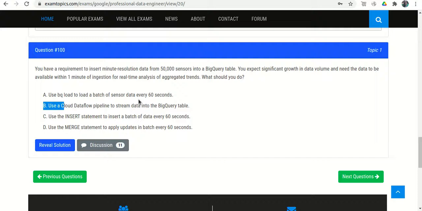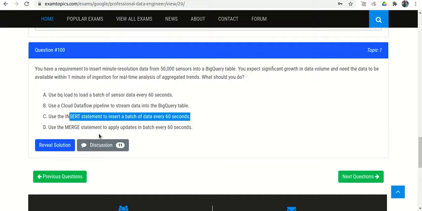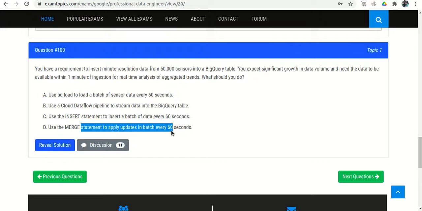Use a Cloud Dataflow pipeline to stream the data. That looks okay, because we need to do real-time analysis and ingest the data in real time. If we use a Cloud Dataflow pipeline, as soon as we insert the data, it will be available in BigQuery with a delay of about 1 minute just for transferring the data. So option B looks perfectly okay. Use the INSERT statement, again it's wrong. Use the MERGE statement to apply updates in a batch every 60 seconds, this is also wrong.